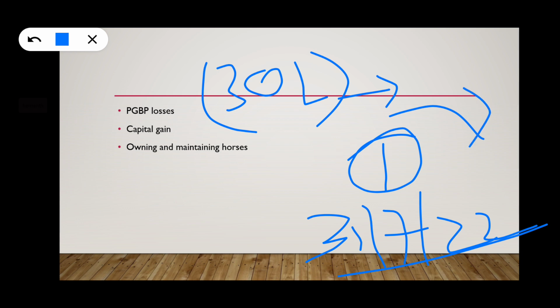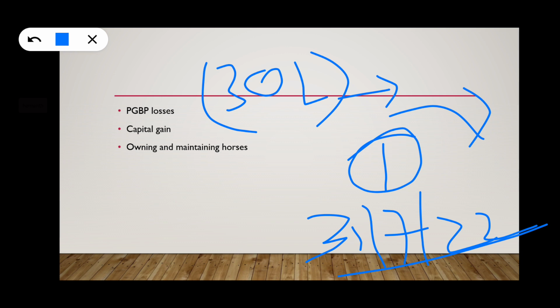Second, capital gain losses. Any capital gain losses need to be mentioned in the return of income filed within the due date. And third one is owning and maintaining horses. But some losses can be carried forward even though the return is not filed within the due date.